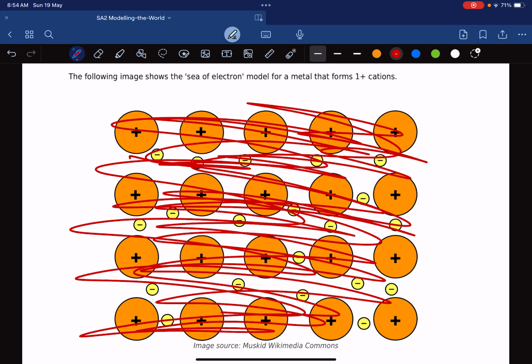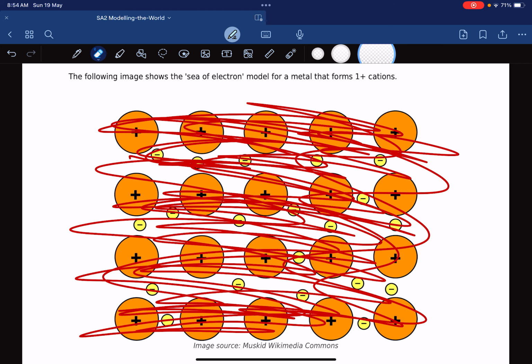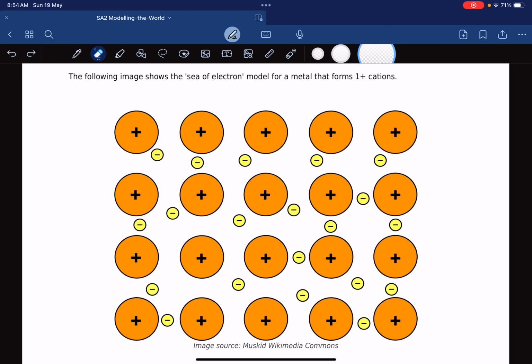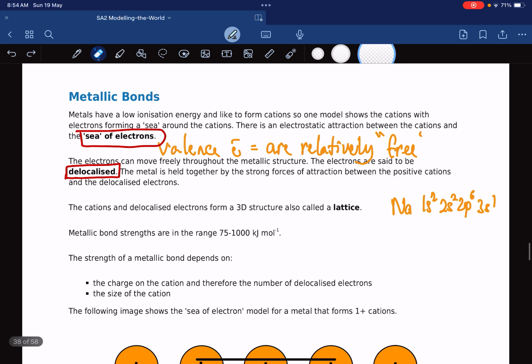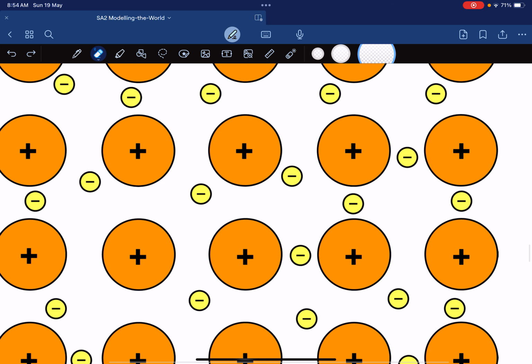It'll be moving all over the place very quickly. You can't even see where the electron is. It belongs to everybody, okay? So this is called the sea of delocalized electrons.